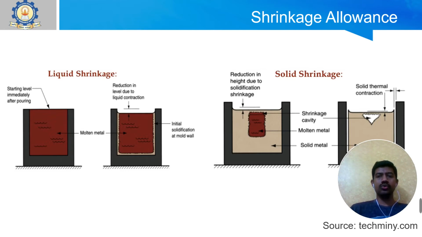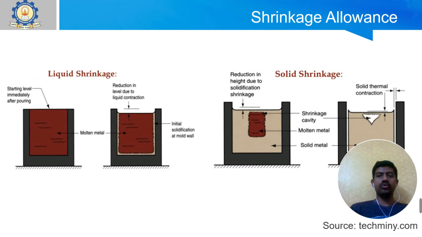These two shrinkages will happen during the casting process. So, to avoid this shrinkage, we have to additionally give some allowance during the pattern design. That is the design we have to consider while designing the pattern.